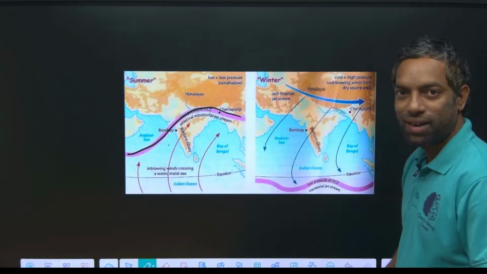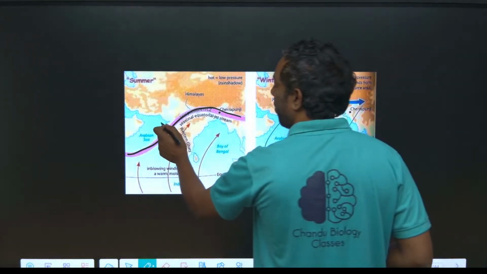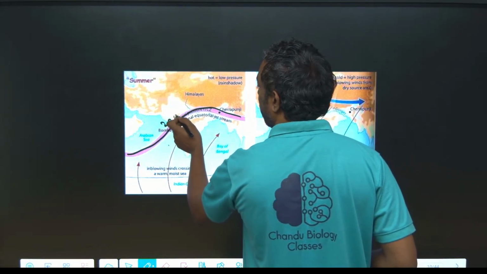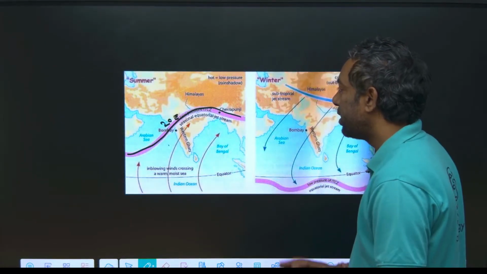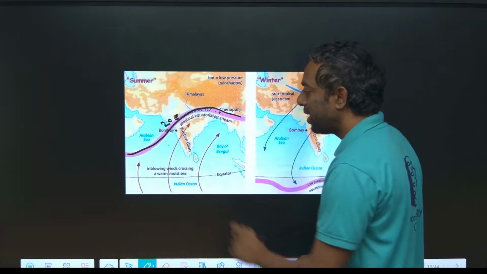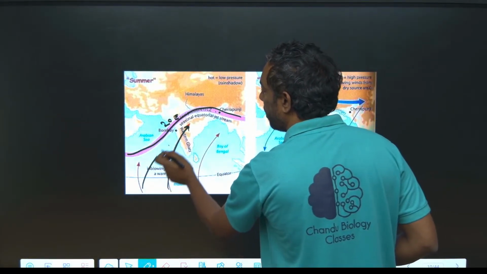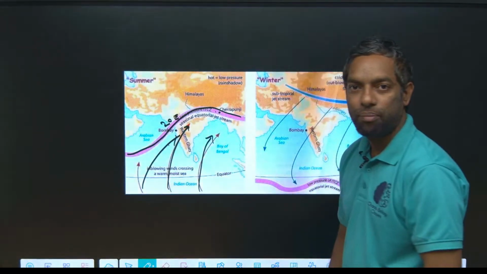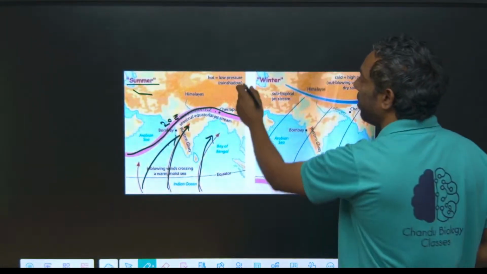In the summer the ITCZ belt is created around 20° latitude. Mumbai is there. If low pressure is created here, the water comes from the ocean to the mainland in the summer. That is low pressure.